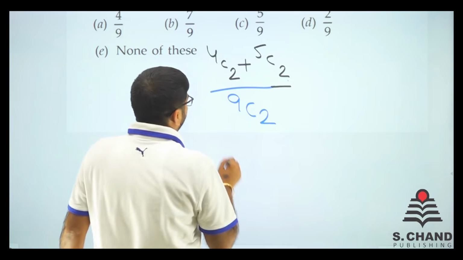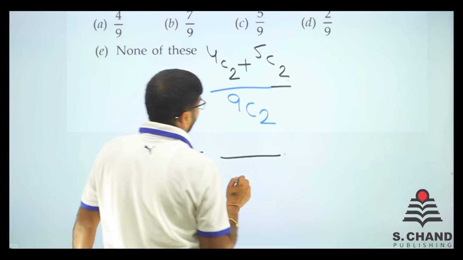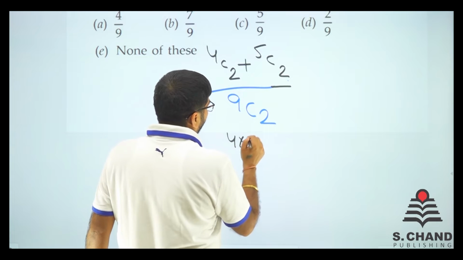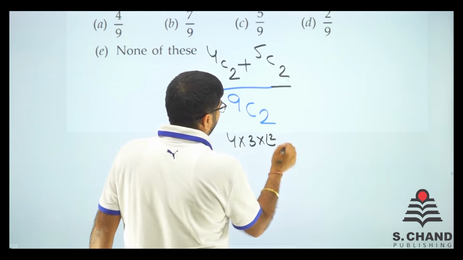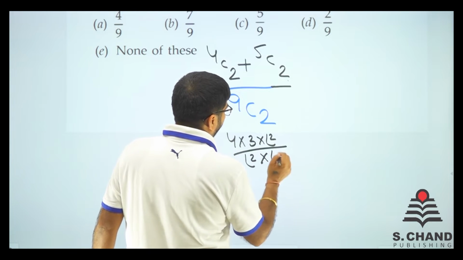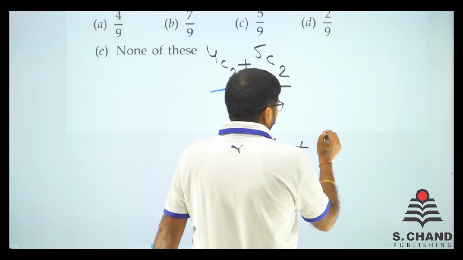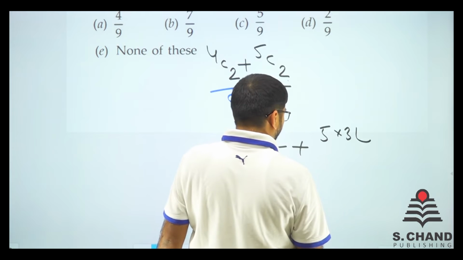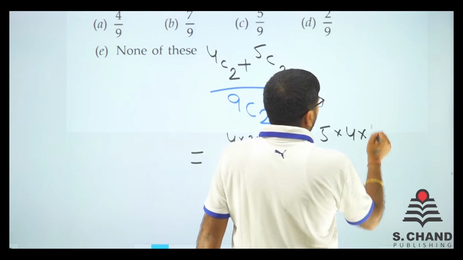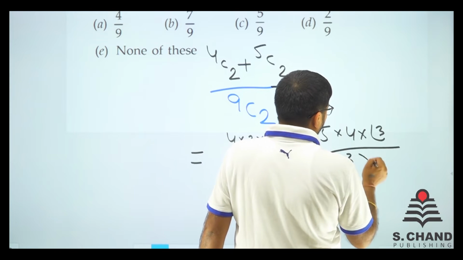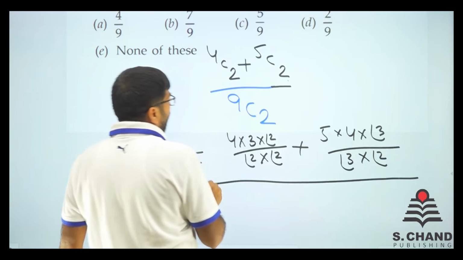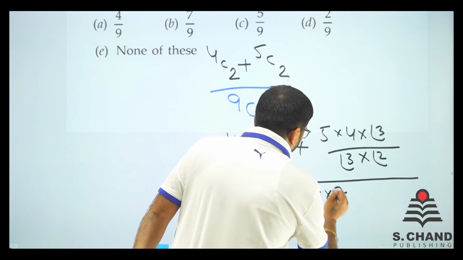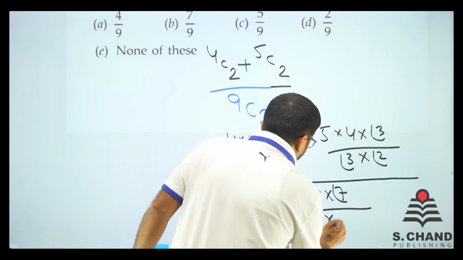Now 4C2 can be written as 4 into 3 into 2 factorial divided by 2 factorial into 2 factorial, n minus r is the same, plus we have 5 into 4 into 3 factorial divided by 3 factorial into 2 factorial, and in here we have 9 into 8 into 7 factorial divided by 7 factorial into 2 factorial.